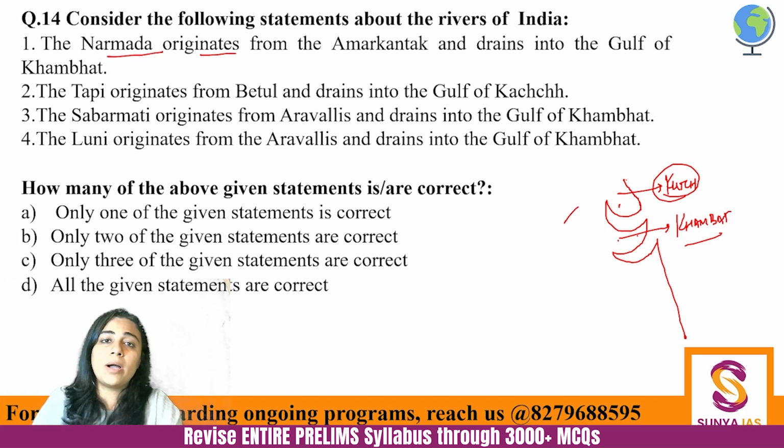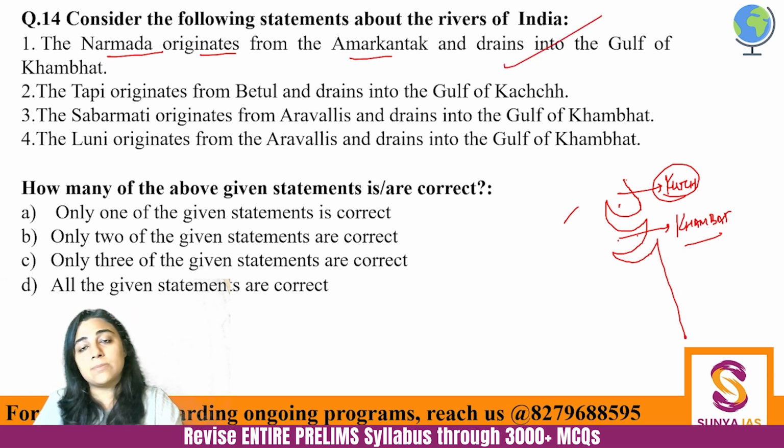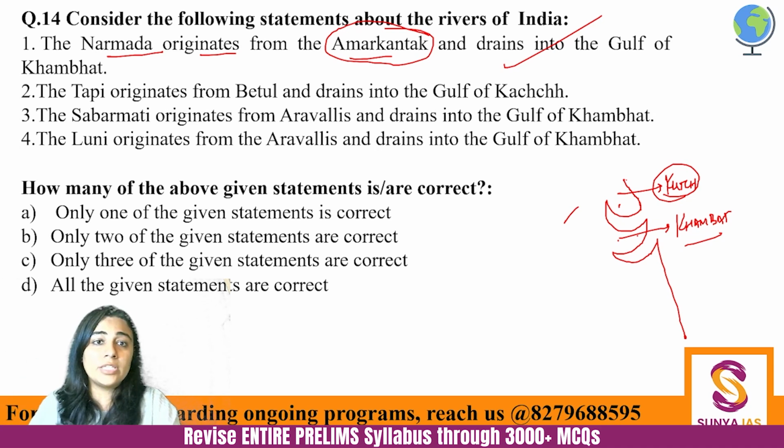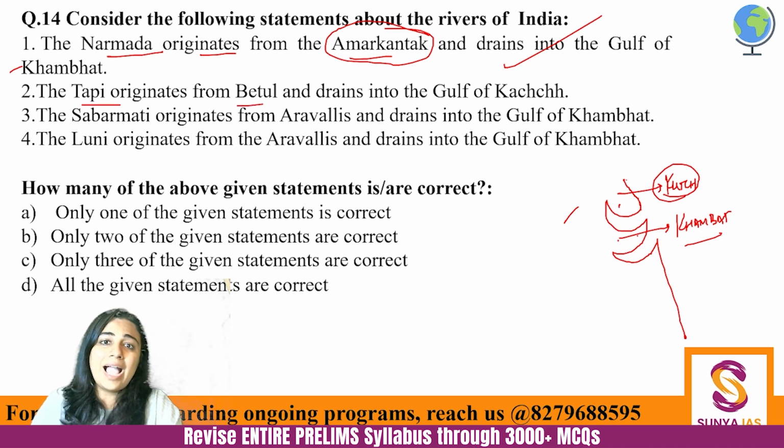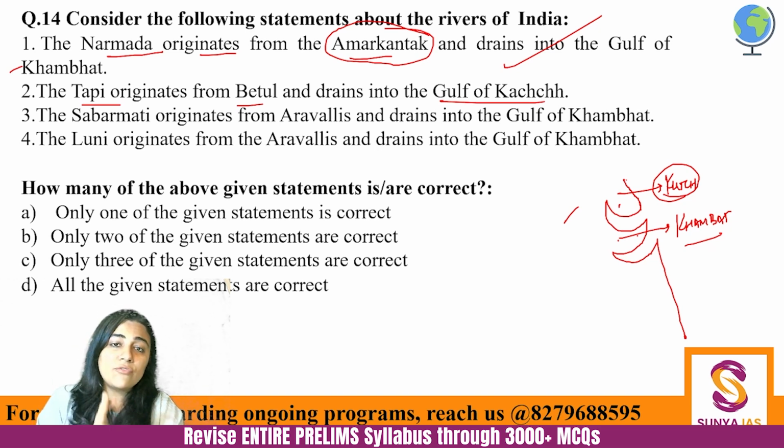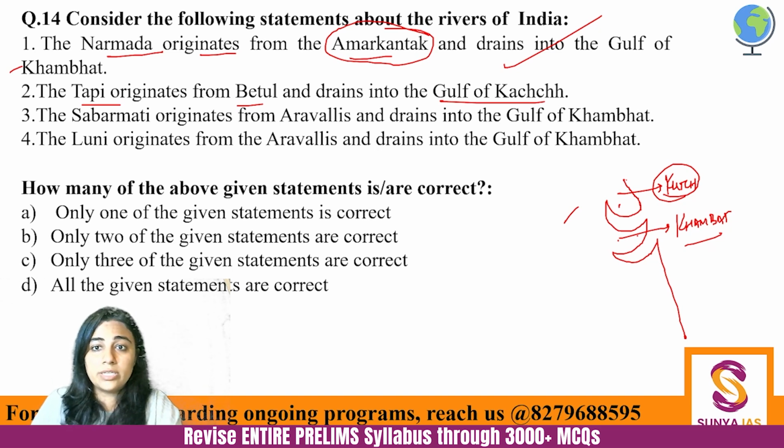Narmada originates from Amarkantak and drains into the Gulf of Khambat. Absolutely correct. Amarkantak plateau is very important. It is in Madhya Pradesh and Narmada starts from there. Okay? Overall, it's a part of the Vindhyan range. Then Tapi originates from Betul and it drains into the Gulf of Kutch. No, it will drain into the Gulf of Khambat again. So here it is incorrect.